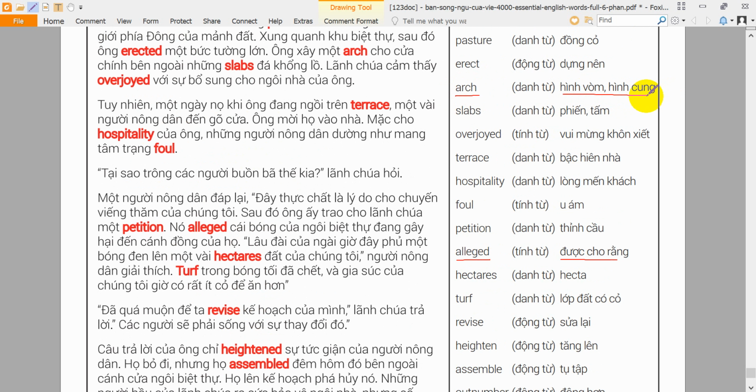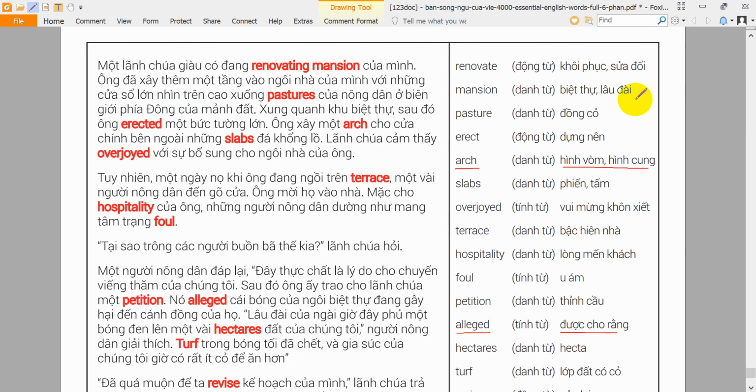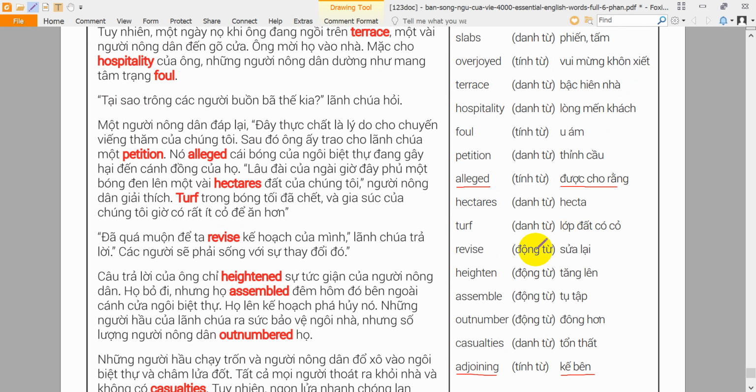Assemble. To assemble means to get together in one place. The parents assembled to discuss ways to improve their children's education. Casualty. A casualty is a person killed or injured in a war or an accident. The only casualty in the car accident was a woman who broke her arm.